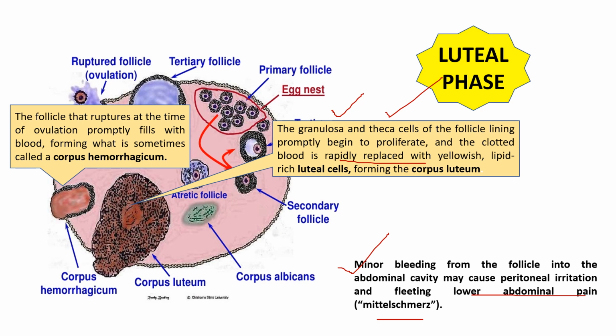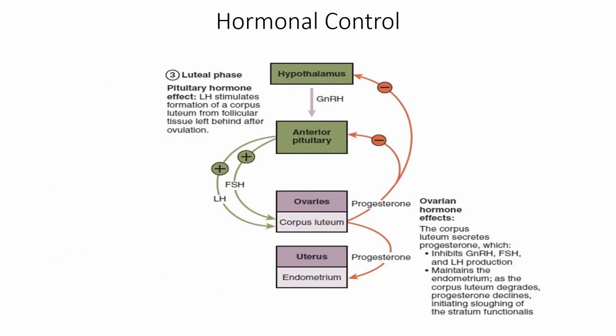Now we want to know what the levels of hormones are in this luteal phase. In the luteal phase, the most important hormone is LH, because just before this, the LH surge has happened, ovulation has happened. Now this LH will induce the corpus luteum to release another hormone, which is progesterone.